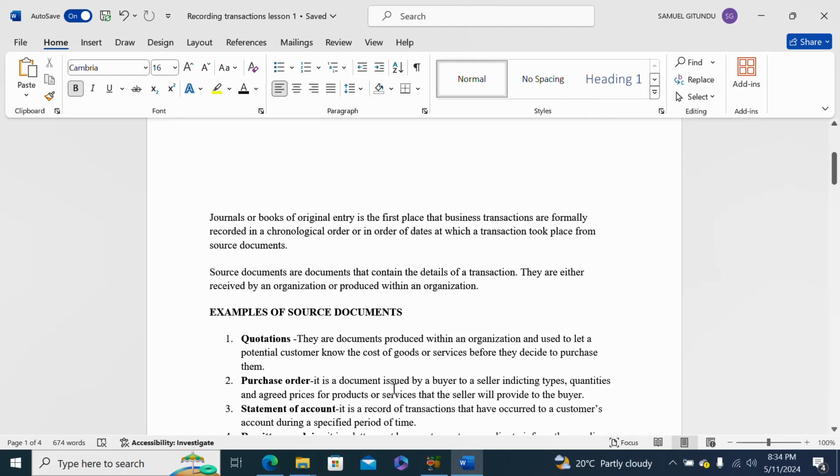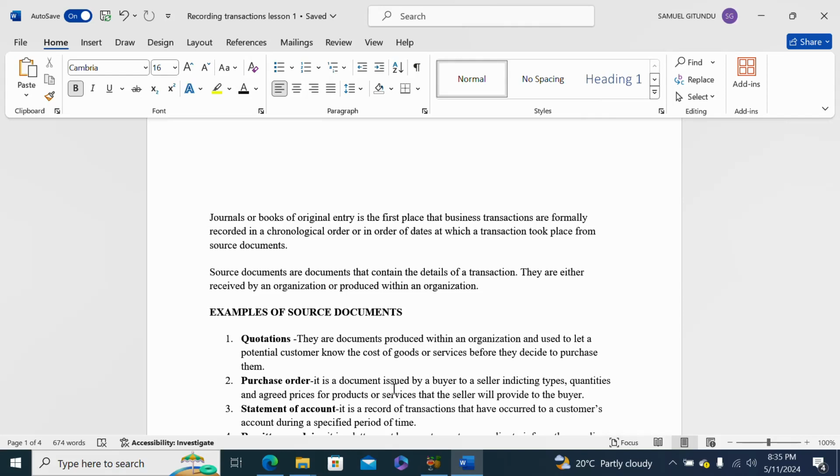After you have sent a quotation to a customer, if the customer decides to buy your goods or wants your services, then he is going to send you a purchase order indicating I want these goods, I want this quantity, and the agreed prices of the product or services that you are going to sell to that customer.